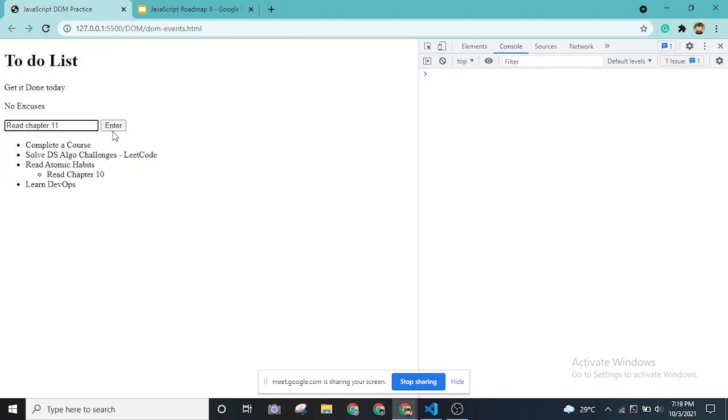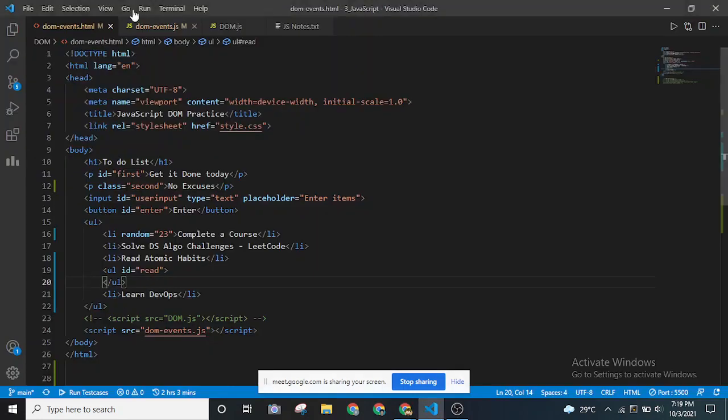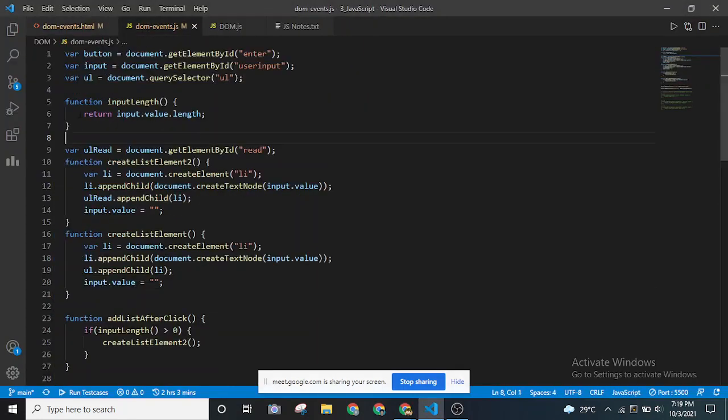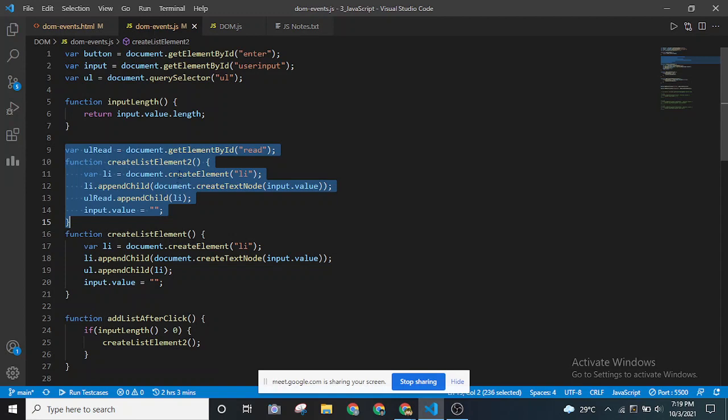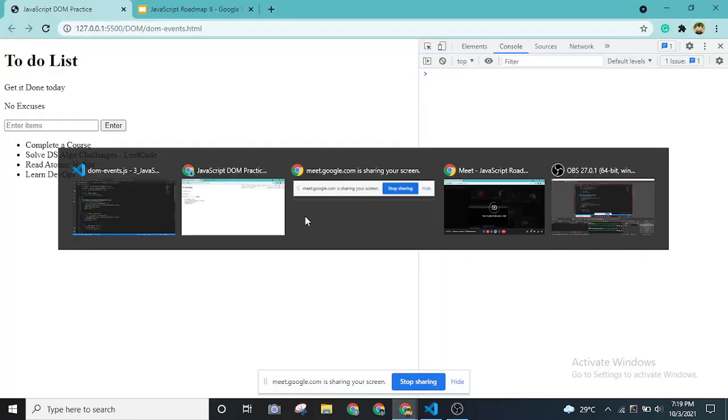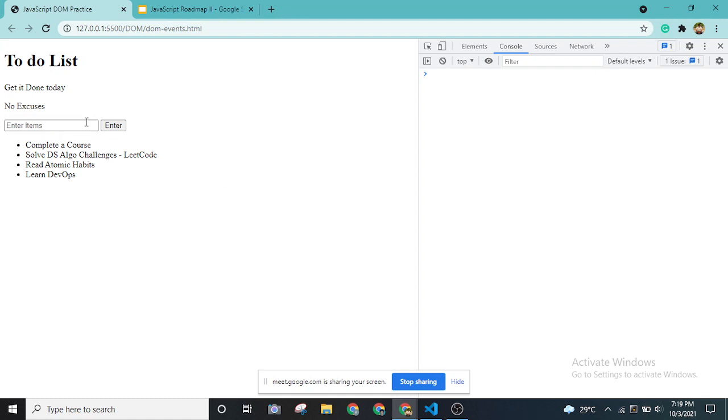Yes. Yeah. So this is how we change it. That's it. Small changes. As you can see, instead of grabbing the first unordered list, I have created two unordered lists now. One is over here, one is over here, right? I have kind of added another one like a small branch inside itself, and only changes this part. Only we are changing the functions, how it should actually append, and where we are appending it, and then how we are grabbing it. That's it. So this is how we can create a basic to-do just with HTML, CSS, and JavaScript, right?